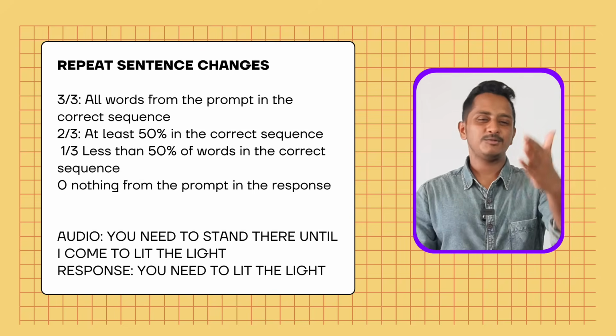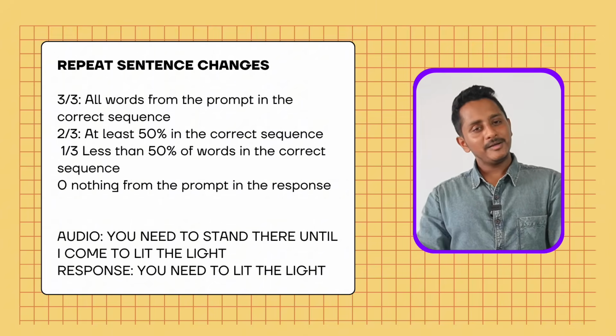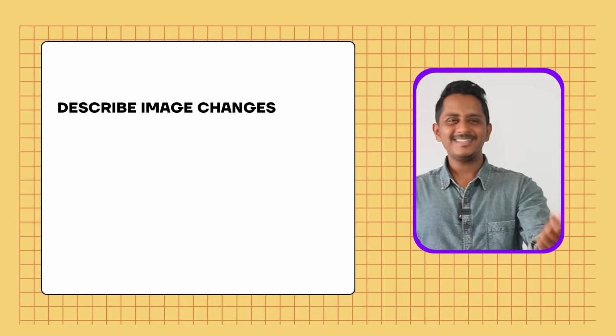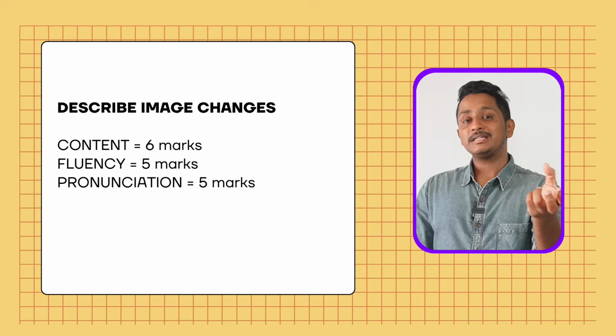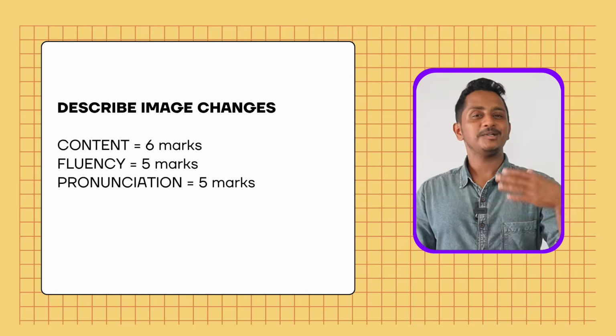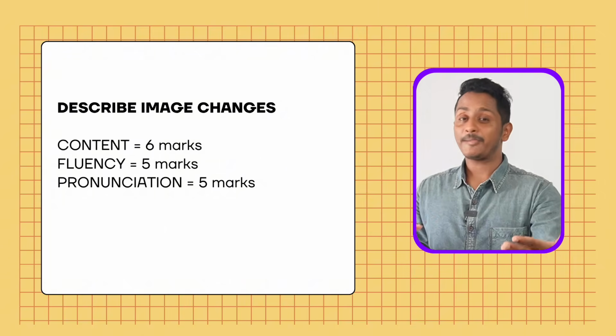Just the first 50% you speak, you're going to get good scores. Not much of the changes in repeat sentence. And repeat sentence contributes to both speaking and listening as before. Describe image, is there a change? A little change. Content has been upgraded from 5 to 6. Fluency 5, pronunciation 5. This only means that earlier fluency was the priority, but now it looks like content is.